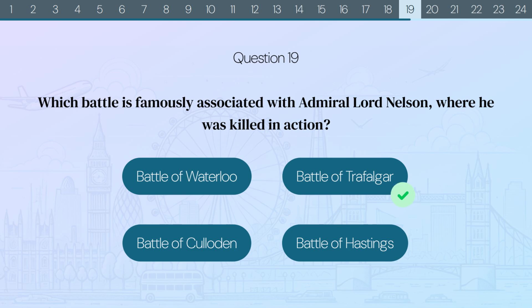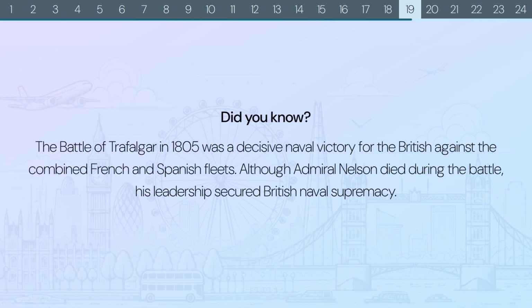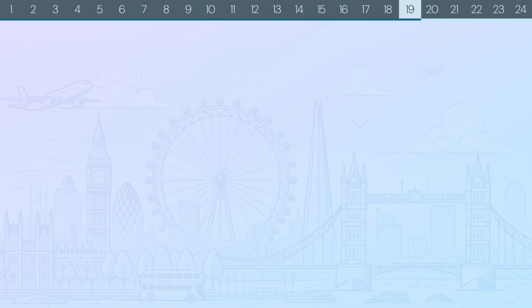The correct answer is Battle of Trafalgar. Did you know? The Battle of Trafalgar in 1805 was a decisive naval victory for the British against the combined French and Spanish fleets. Although Admiral Nelson died during the battle, his leadership secured British naval supremacy.